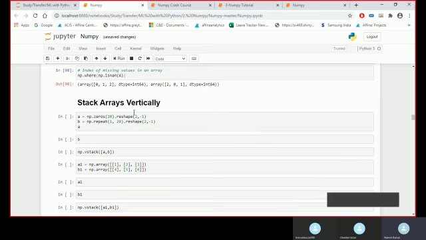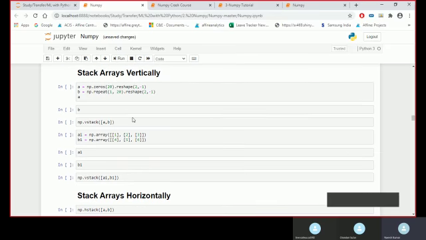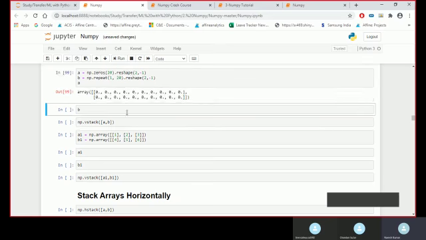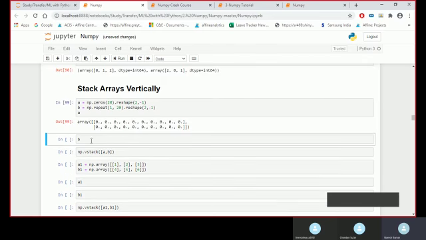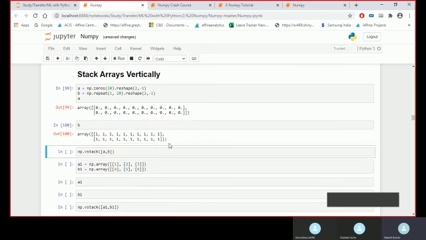Okay, now we can also do stacking, right? Yesterday we were talking about append. So we can do vertical stacking, we can do horizontal stacking, where two arrays we can combine. Okay, so I'm creating here A and B arrays. This is my A array, and this is my B array.